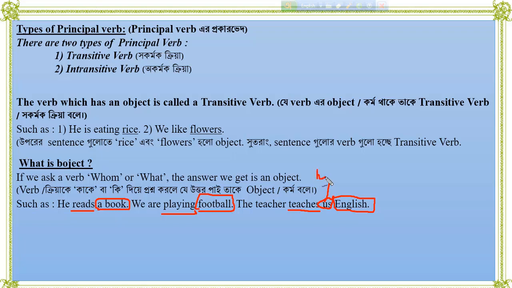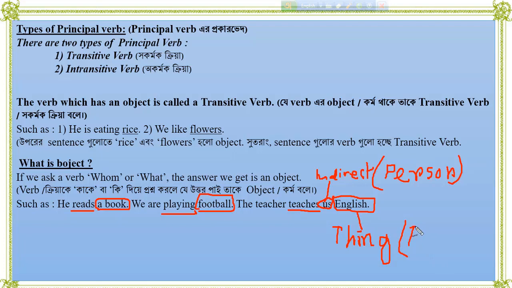Us is the indirect object, it denotes a person, and English denotes a thing, and it's the direct object. So we know that there are two kinds of object: the first is direct object and the second one is indirect object.